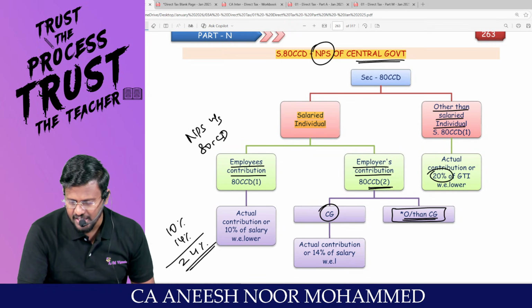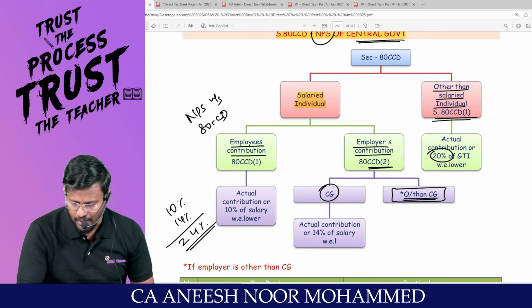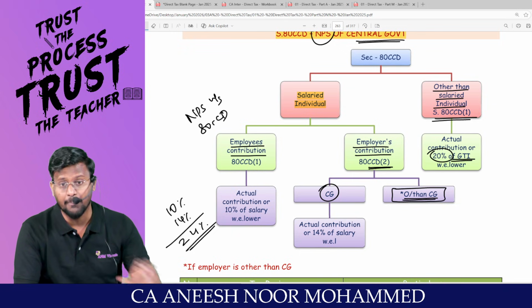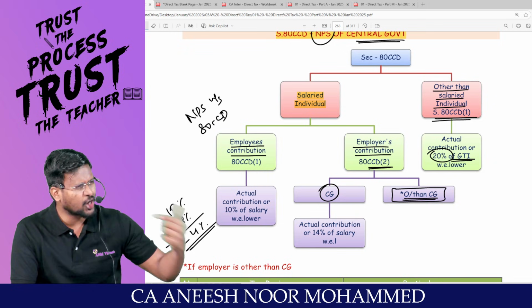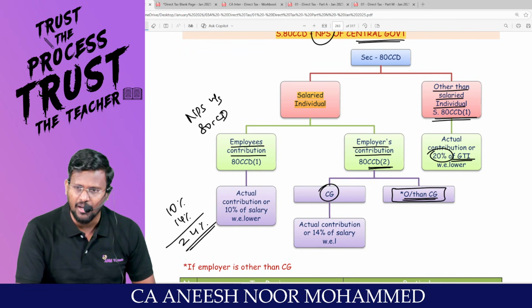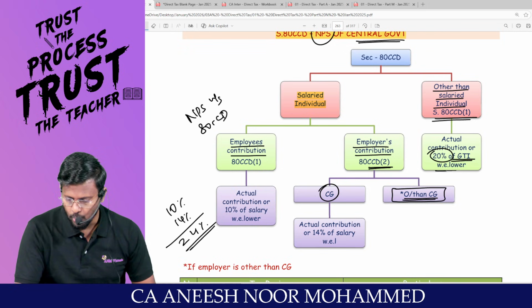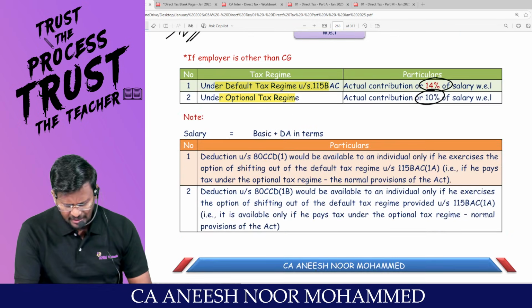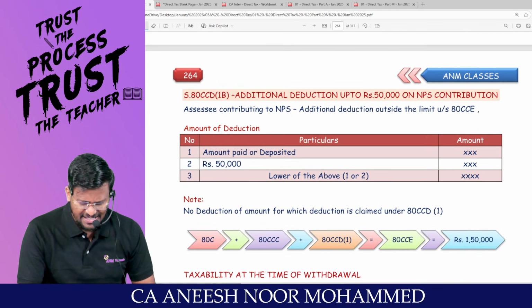Other than salaried individual, 80CCD subsection 1: actual contribution or 20% of the gross total income. It's not 20% of salary because I won't have salary at all. Are you all really with me? Because I'm not a salaried person. I am an other than salaried person. Whichever is lower. Whichever is lower. Are you all really with me? This is the limit for 80CCD.